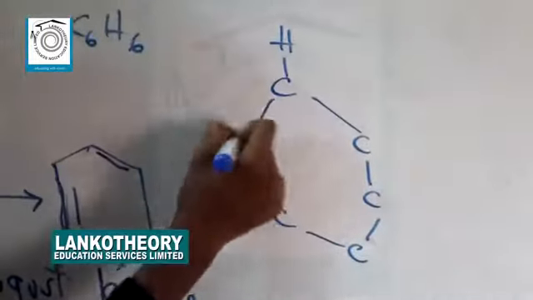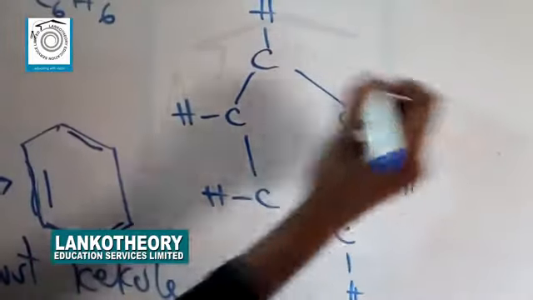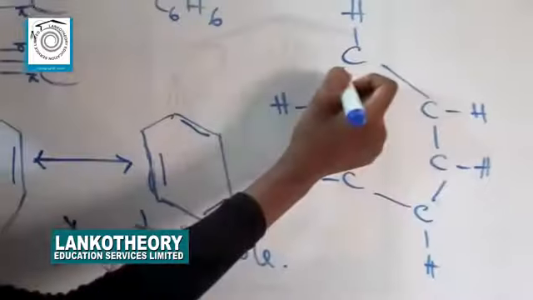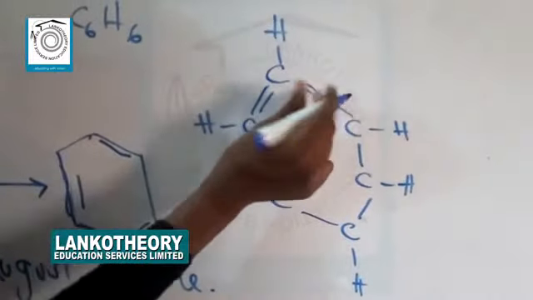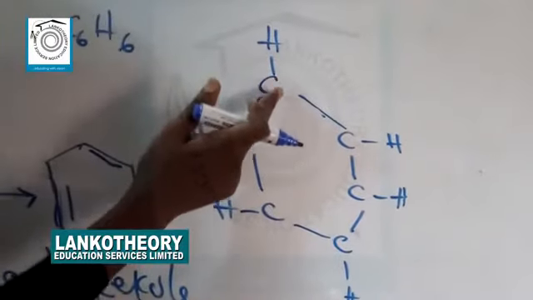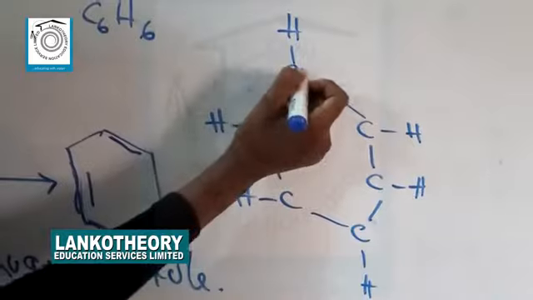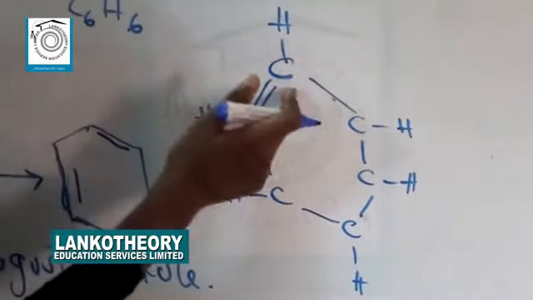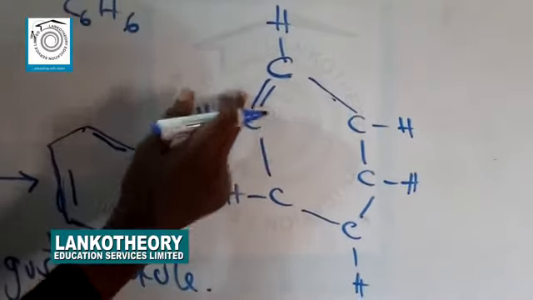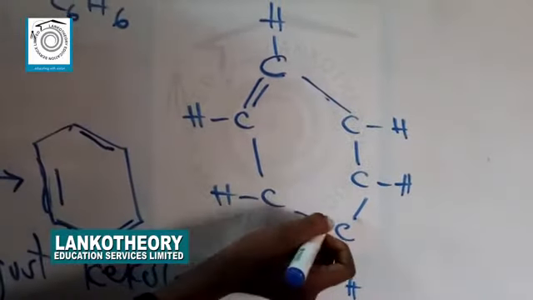Then you have 6 hydrogen atoms. Now, like I said earlier, due to resonance, you could either have your Pi bond here or on the other side. But you should know that for each Pi bond you place, the amount of bonds for every carbon atom should be 4. So for this carbon atom, you have 1, 2, 3, 4, while this one also has 1, 2, 3, 4. So you can't place a bond here. You have to place it on the next one. So it has to be here.